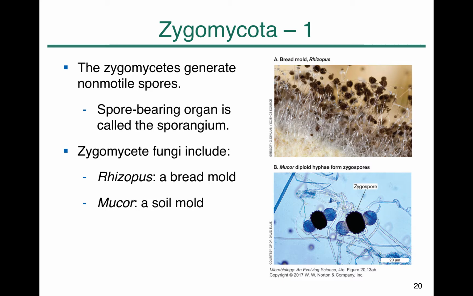Zygomycota include the organisms that you reviewed in the laboratory class. One of them was Rhizopus, which forms asexual spores called sporangiospores in a structure called a sporangium. This black round shape is a sporangium. Inside the sporangium, individual spores are formed.